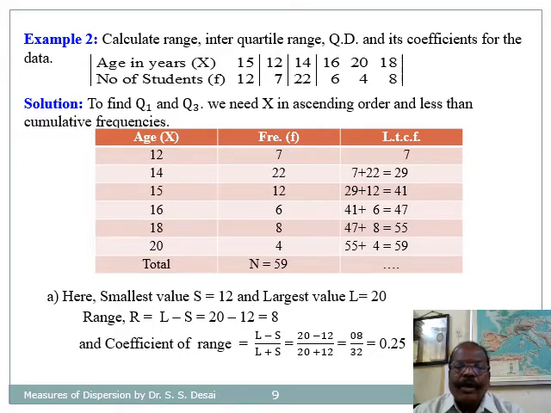Now here the smallest value is 12 and the largest value is 20. Therefore, range is R equal to L minus S, that is 20 minus 12, that is 8. And coefficient of range is equal to L minus S divided by L plus S, equal to 20 minus 12 divided by 20 plus 12, that is 8 divided by 32. Finally, it comes up to be 0.25.